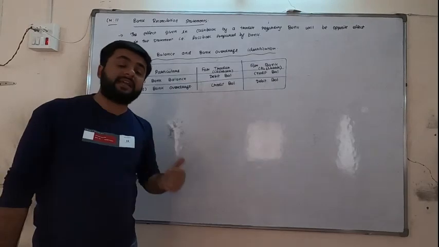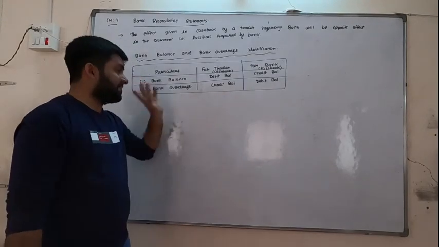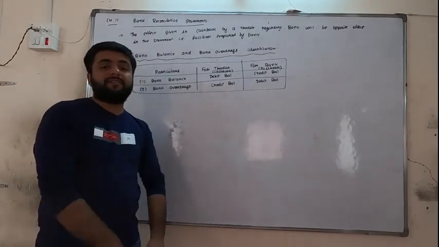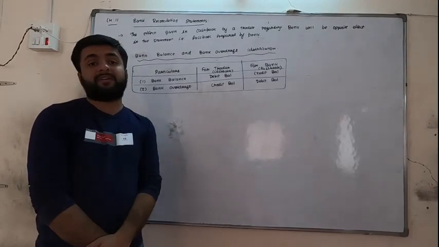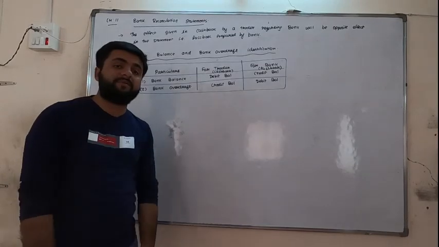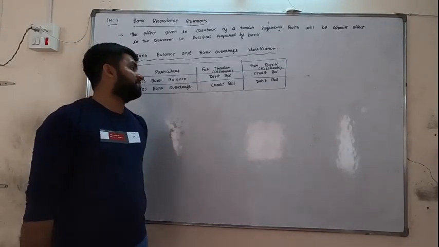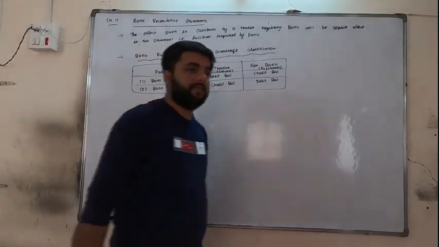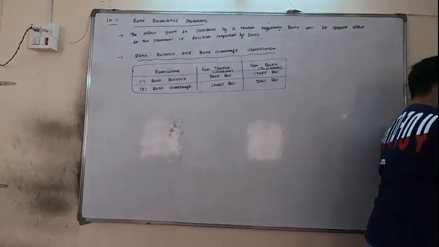And if I am telling credit balance as per passbook, then it is a bank balance. In the same way, if I am asking credit balance as per cash book, it is an overdraft, and if I am asking debit balance as per cash book, then it is a bank balance. Okay, now next. What is given next?